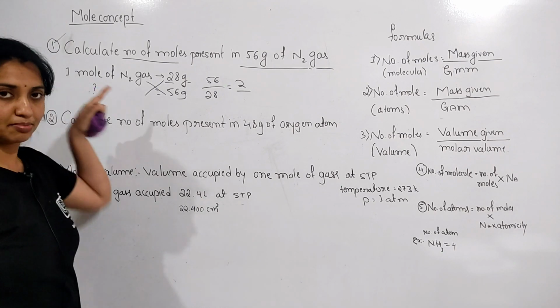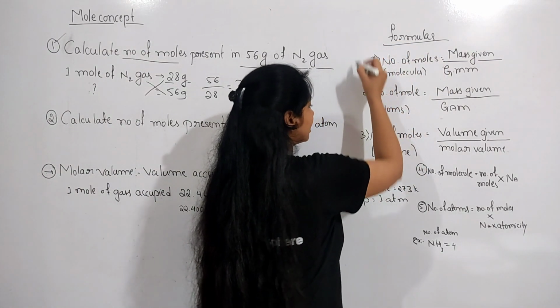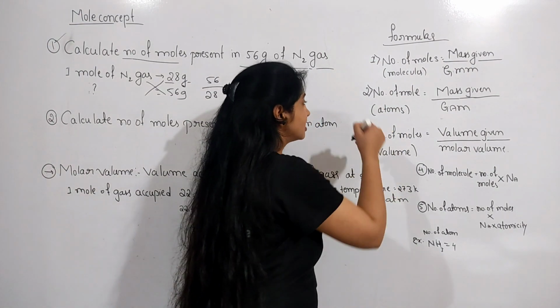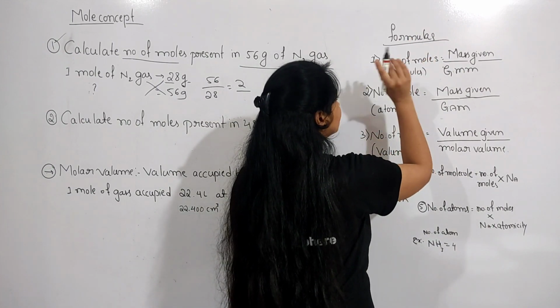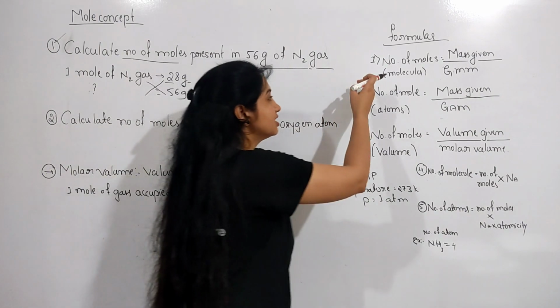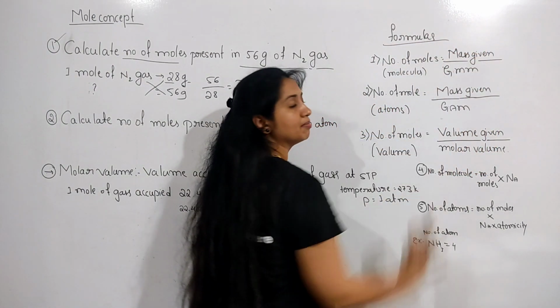And this problem can be solved by using a very shortcut formula. So see the formulas here. These are very important formulas, just note them down and concentrate on them. The number of moles, if it is in terms of molecules, is the mass given divided by the gram molecular mass.